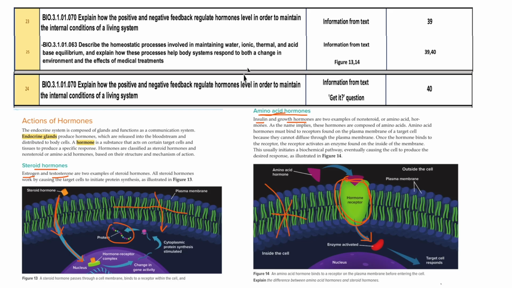The insulin, maybe it is to take up the glucose and convert this into glycogen, that you will learn in the next page. So the main point is that the amino acid hormone cannot pass through the plasma membrane, and it is activating the hormone receptors that are on the plasma membrane.